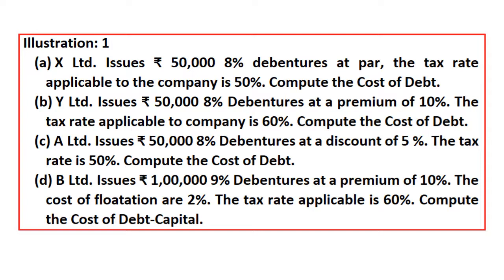Then B, Y Limited issued 50,000 debentures at a premium of 10% and the tax rate is 60%. We have changed the values. And A Limited issued 50,000 debentures at a discount of 5% and the tax rate is 50%. B Limited issued 1 lakh 9% debentures at a premium of 10%.